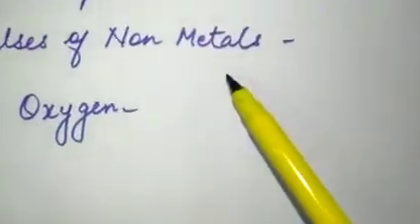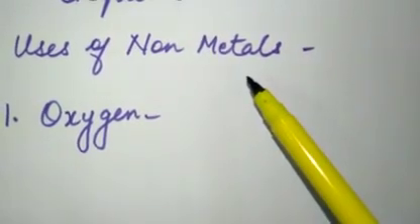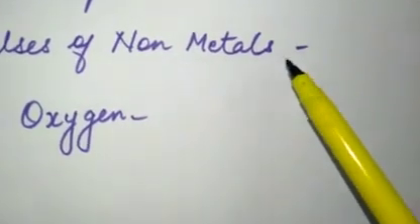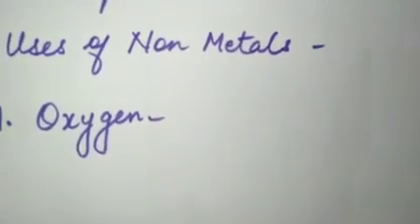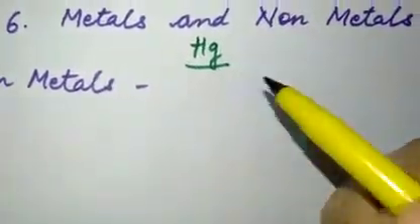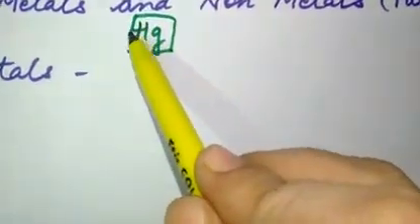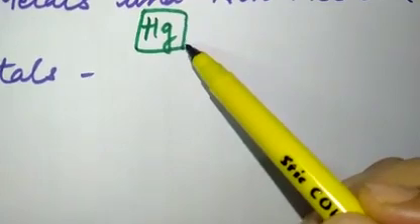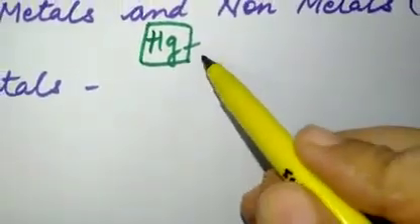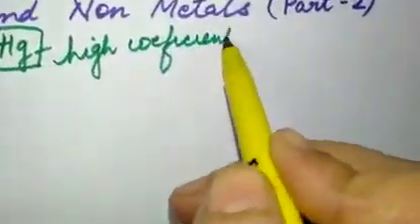In the previous one we have studied about uses of metals, and you must have a question in your mind. I have said that mercury is a poor conductor of heat. Then why is it used in thermometers? The answer is, I know that you will not understand it perfectly because you will study all these things in your higher classes, but still for your knowledge I am telling you that mercury has a high coefficient of expansion.